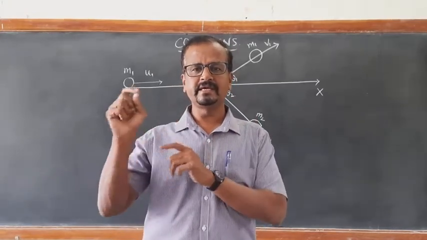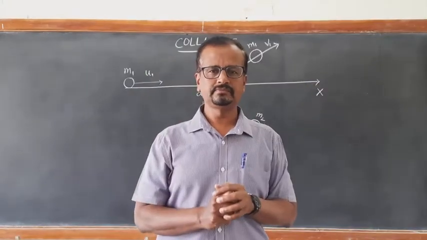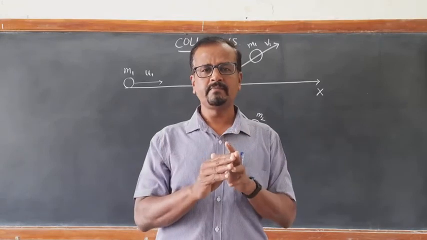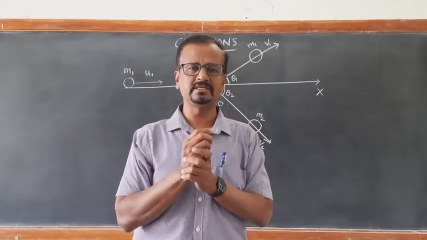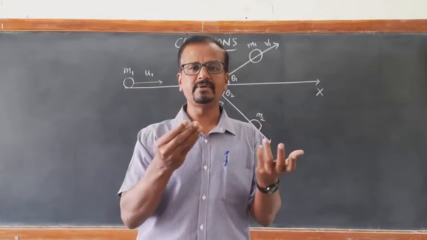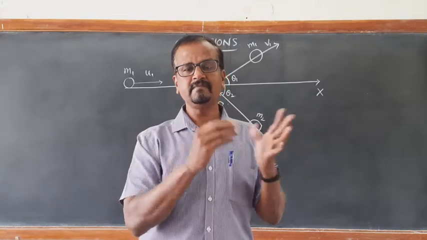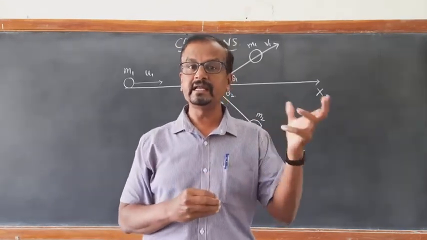Whereas in case of inelastic collision, only momentum is conserved, but kinetic energy is not conserved. Part of the initial kinetic energy is converted into other forms of energy, such as deformation energy, sound energy, heat energy and spark or light energy. So that is inelastic collision.